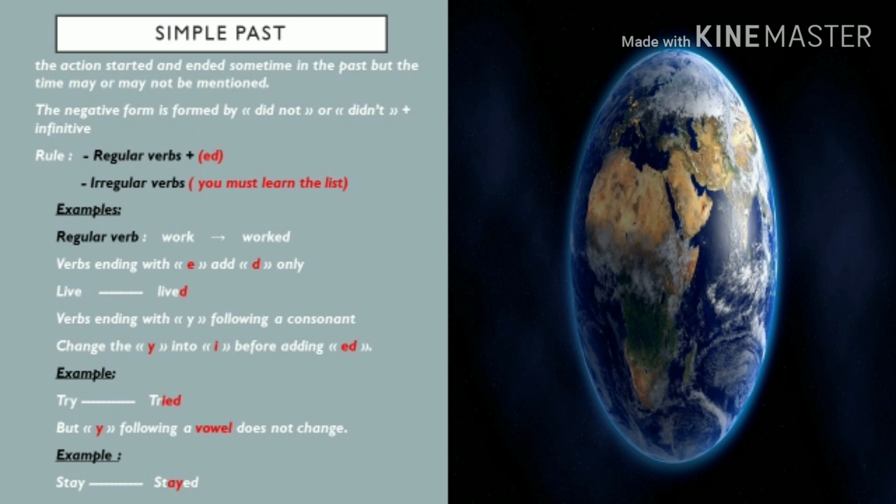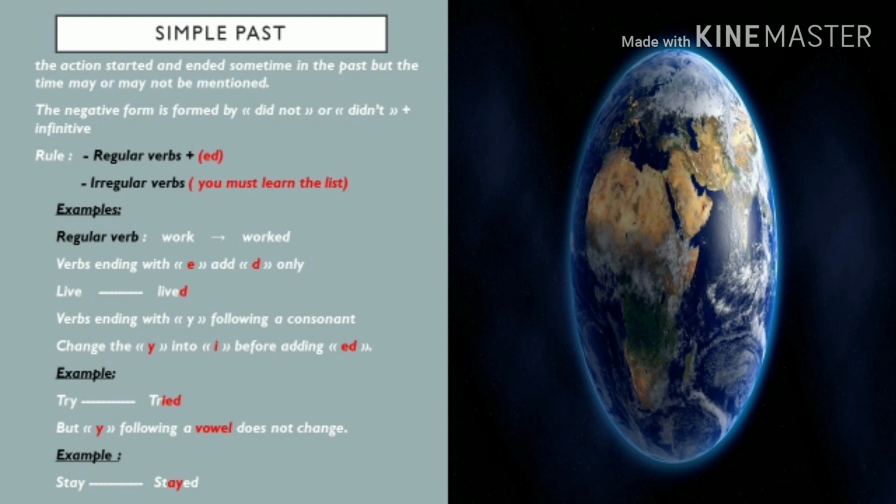Examples, regular verb as work, we say worked. Verbs ending with e, we add just the d. Live, lived. Verbs ending with y following a consonant, we change the y to i before adding ed, example, try, tried. Or if the verb ends with y following a vowel, as in the example, stay, stayed, we don't change the y to i.